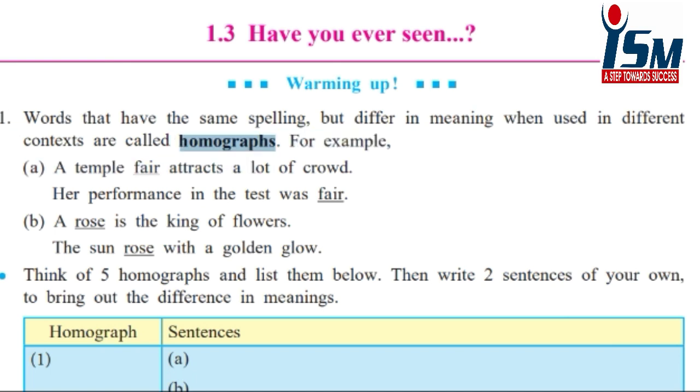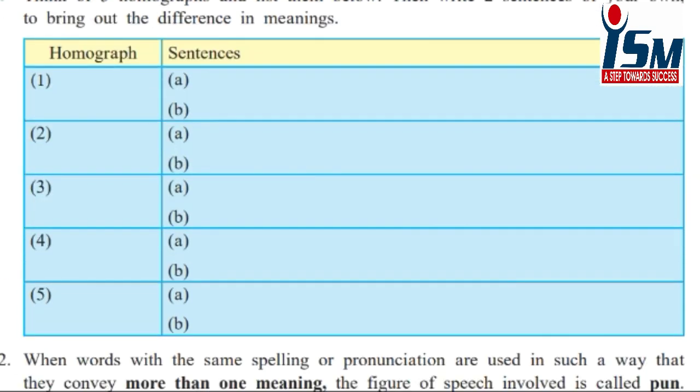The term homographs means words which have the same spelling but their meanings are different. For example, fair. Fair means a crowd of people, and the other fair can be the color or the quality. The second one, rose. The first rose is a flower and the second rose means the quality of the person. So homographs have the same spelling, same pronunciation, but different meanings.